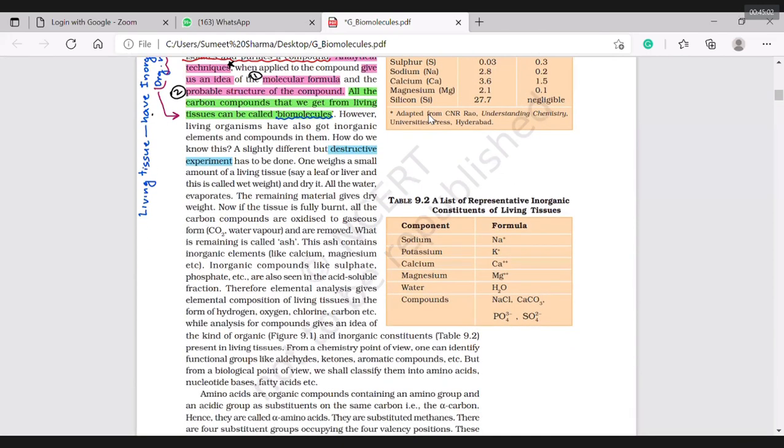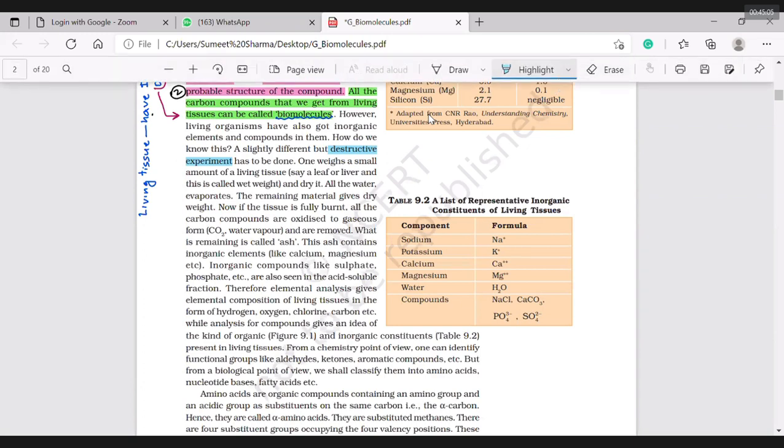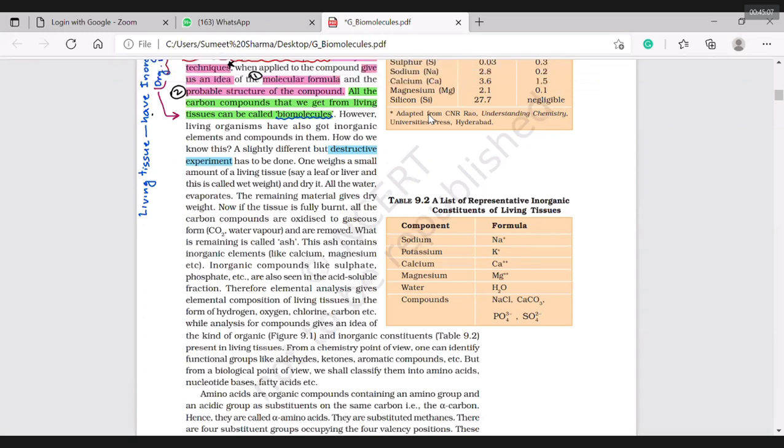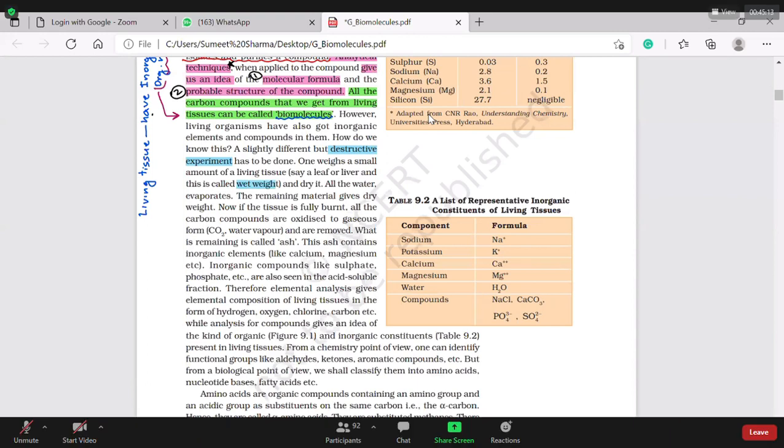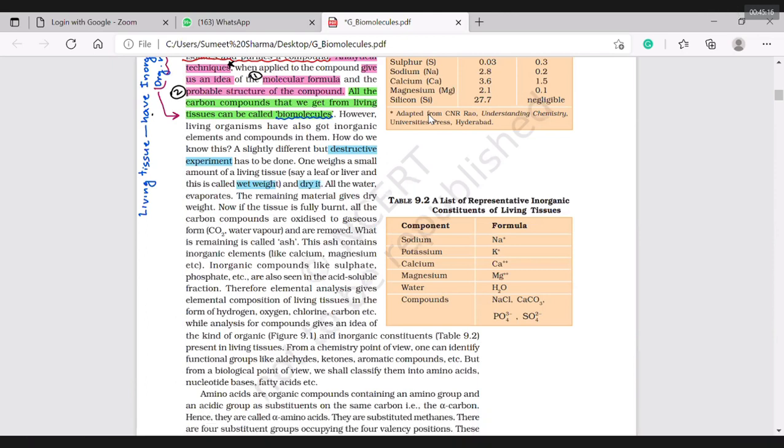See, this is wet weight. Wet weight is made dried, and now they are saying burn it. All the water is evaporated, the remaining material gives dry weight. Now if the tissue is fully burned, it is very clearly destructive. Destruction here means burning. You are going to burn it, combustion, and all the carbon compounds are oxidized to gaseous forms and are removed.